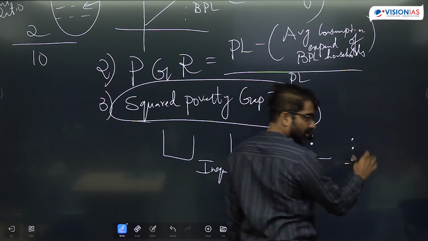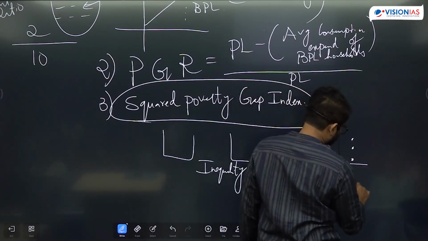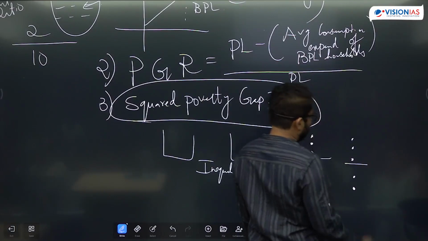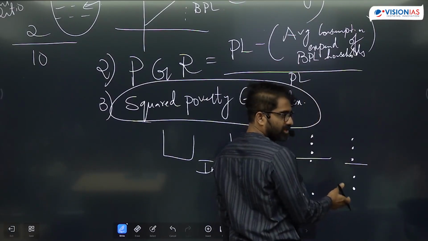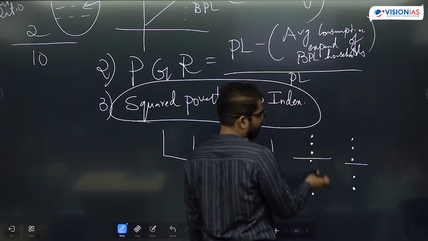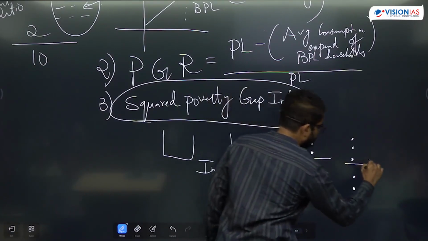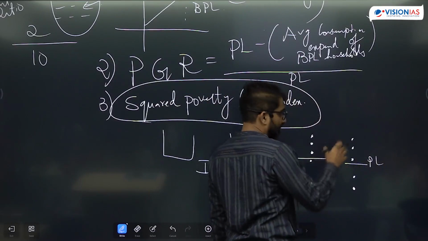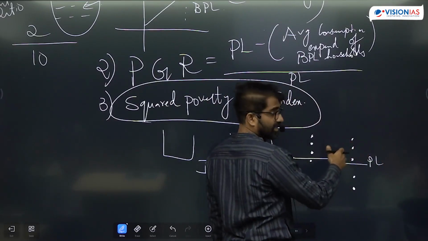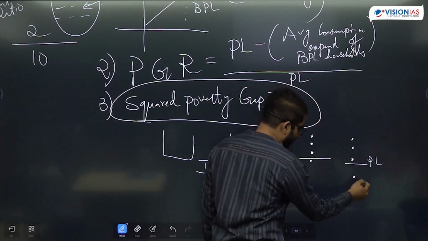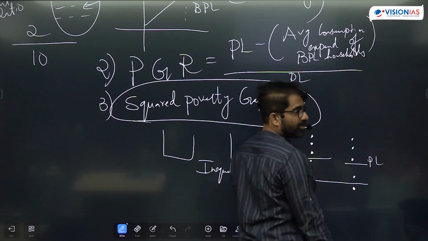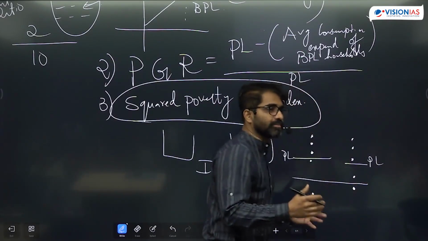In Connaught Place also there are two below the poverty line. So head count ratio is same, because the percentage of population below the poverty line is same. This is the poverty line. But the poverty gap ratio can also be same sometimes.